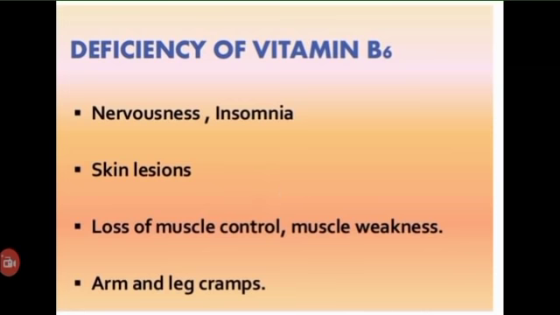Now coming to the deficiency symptoms, pyridoxine deficiency is associated with neurological symptoms such as depression, irritability, nervousness and mental confusion. Decrease in hemoglobin levels associated with hypochromic microcytic anemia is seen in people with B6 deficiency. Arm and leg cramps, loss of muscular control, muscular weakness and skin lesions also lead to deficiency of vitamin B6.